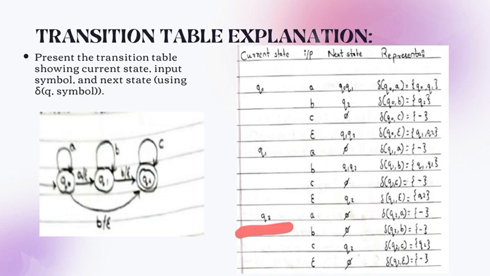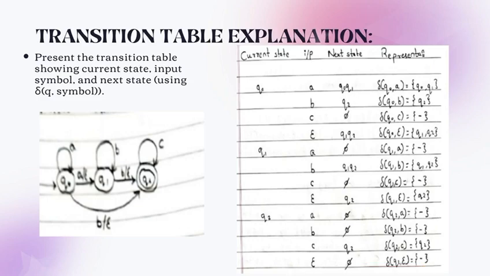So the transitions are delta of Q1, B equals Q1, Q2. Then by taking C, it is not moving anywhere. So it is delta of Q1, C equals phi. By taking epsilon transition, it is moving to Q2. So delta of Q1, epsilon equals Q2.